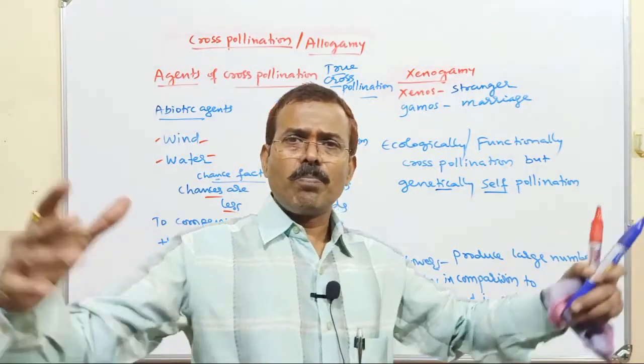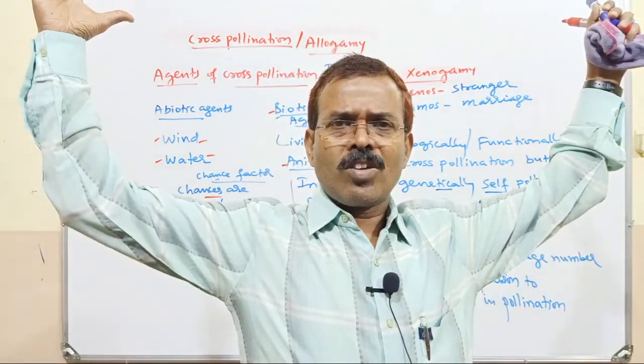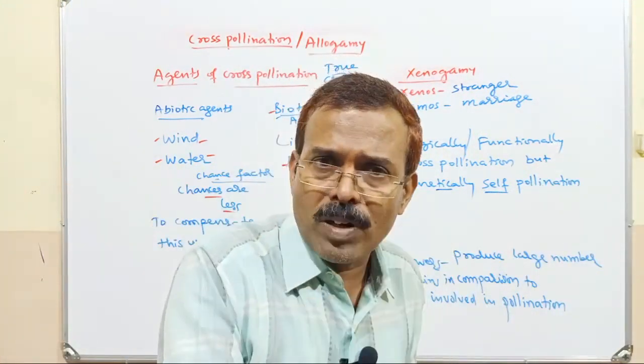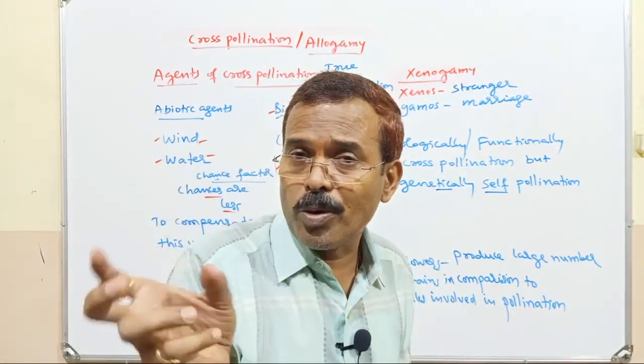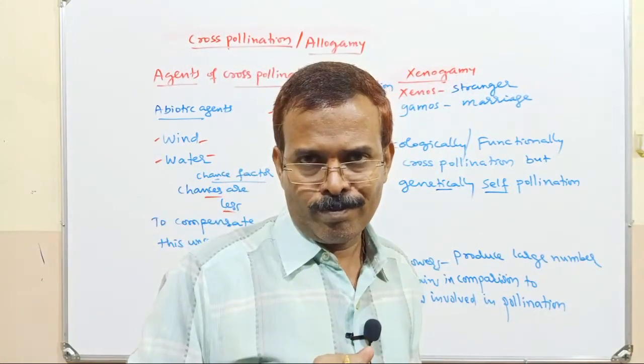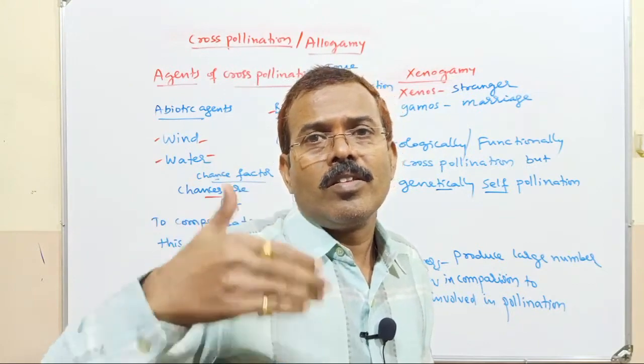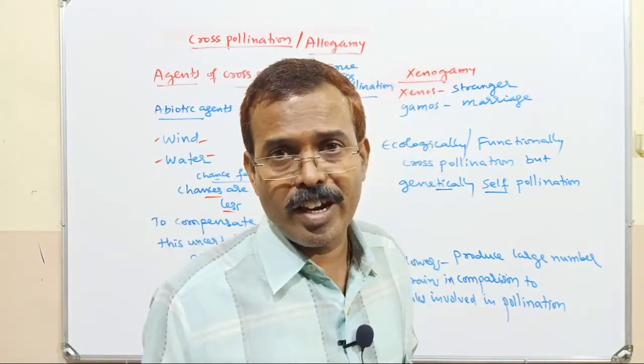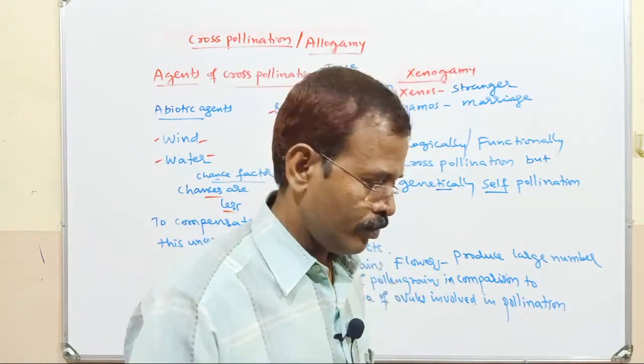So thousands, millions of pollen grains are produced as compared to the number of ovules. The number of ovules produced will be fewer. So that chances of pollination and fertilization can be increased.